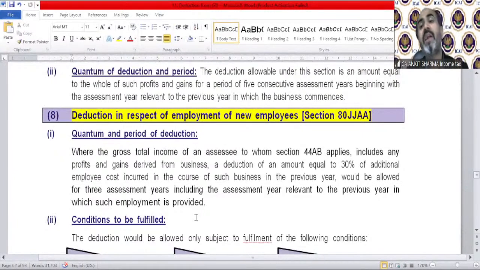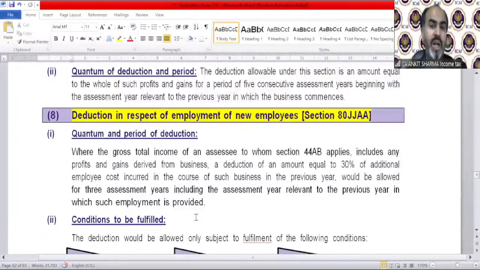And this is called additional 30%. Why additional? Because that 10 lakh has been claimed by you. And in this section, 30% of that 10 lakh can be allowed as deduction out of GTI. So that 10 lakh has been claimed as PGBP expenses, and this 30% of that 10 lakh rupees, that means 3 lakh rupees, can be claimed as additional.